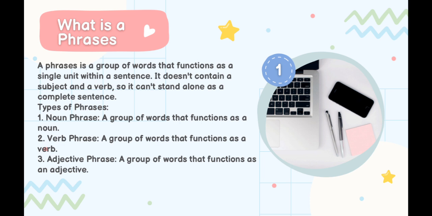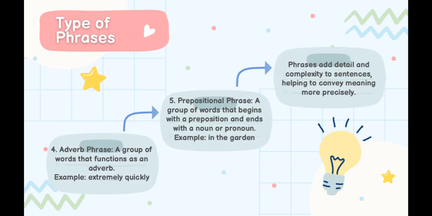Verb phrase, a group of words that function as a verb. 3. Adjective phrase, a group of words that function as an adjective. 4. Adverb phrase, a group of words that function as an adverb. For example, extremely quickly.